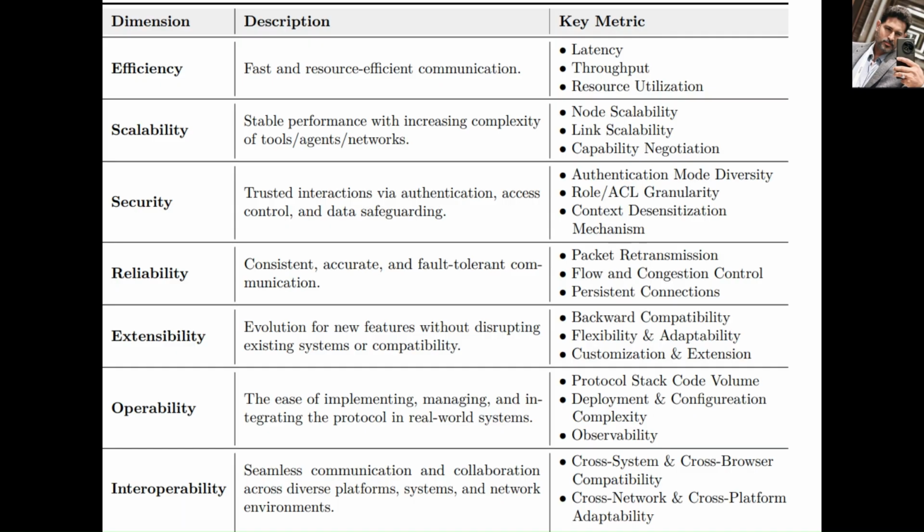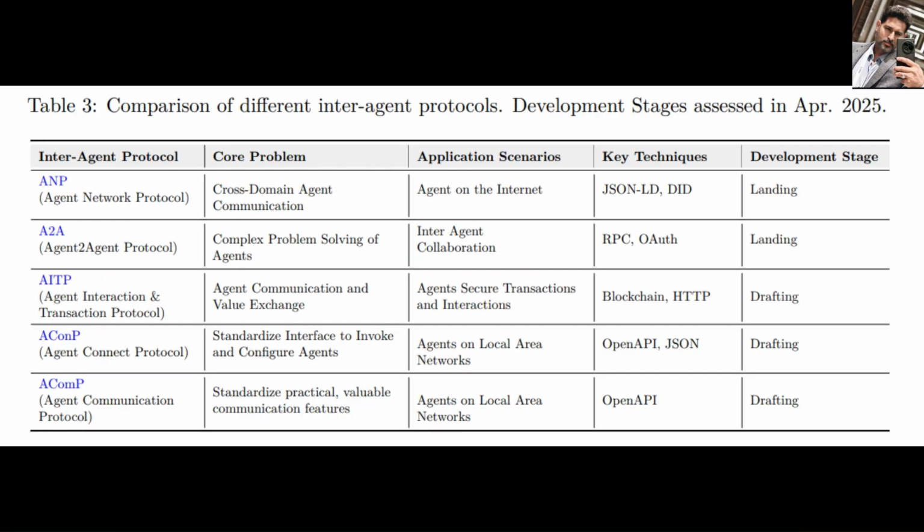ACONP, Agent Connect Protocol, by Cisco/LangChain. Built on OpenAPI 3.0, this protocol lets enterprise systems invoke local agents on internal networks. Think, plug-and-play, orchestration inside your LAN. ACOMP, Agent Communication Protocol, by IBM. Tailored for automation workflows, ACOMP integrates with UI and NLP agents, bridging natural language interfaces with structured execution models.